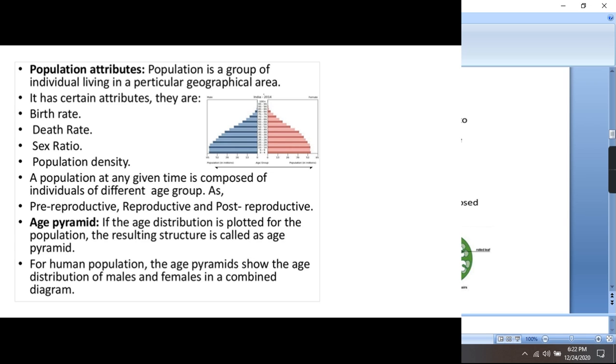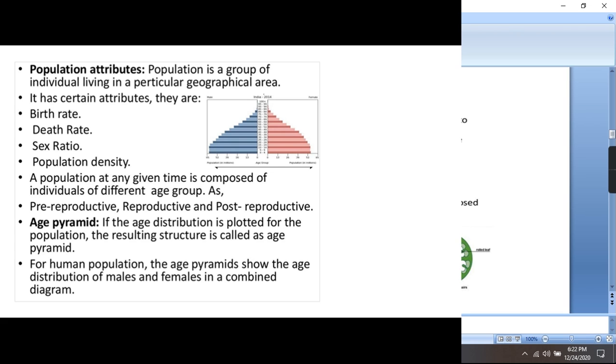A population at any time has individuals of different age groups, and these age groups are classified as pre-reproductive, in which the young ones are considered, reproductive, in which adults are considered, and post-reproductive, the old aged people. So every population has three kinds of age groups: pre-reproductive, reproductive, and post-reproductive. If you plot these age groups for a population, then you will get a structure which is known as an age pyramid.